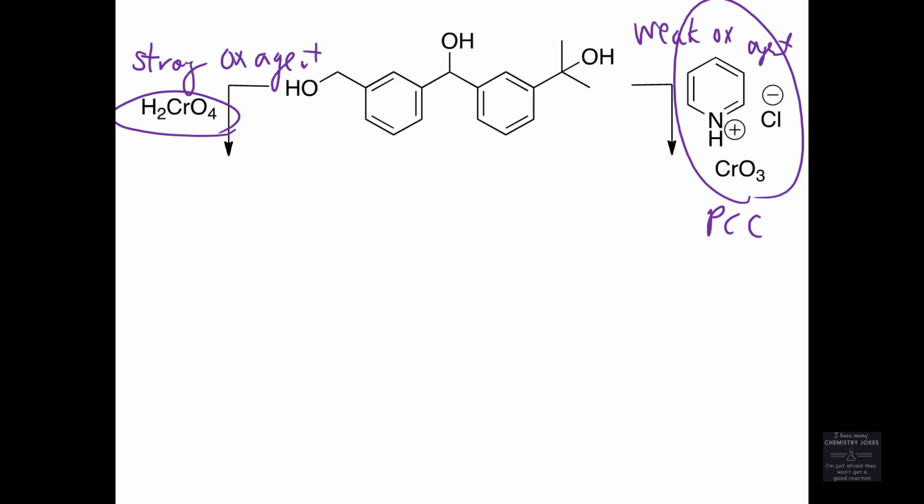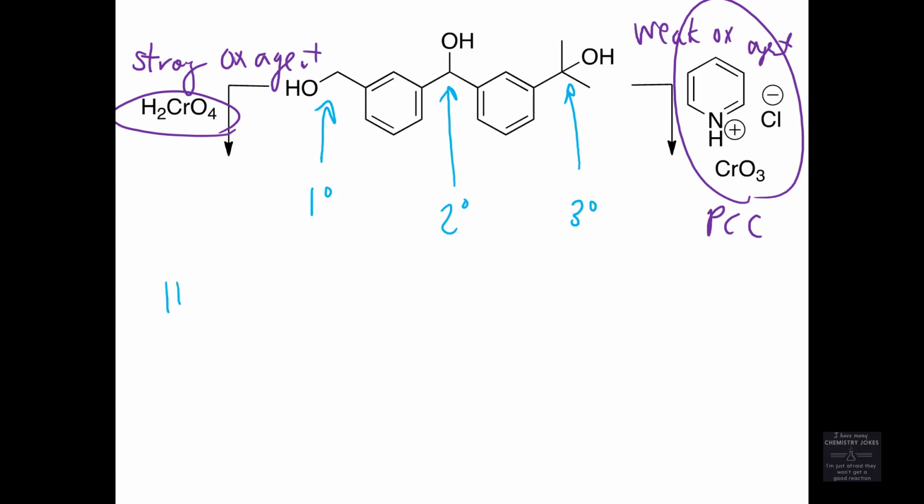So in order to know how to draw these products, I need to know how to classify them. This is a primary alcohol. This is a secondary alcohol. This is a tertiary alcohol. It does not matter that these alcohols are all benzylic alcohols. We will talk more about reactions of benzene and stuff next unit, but yeah, these are primary, secondary, and tertiary alcohols, and yet they're all benzylic as well. Okay, so what?